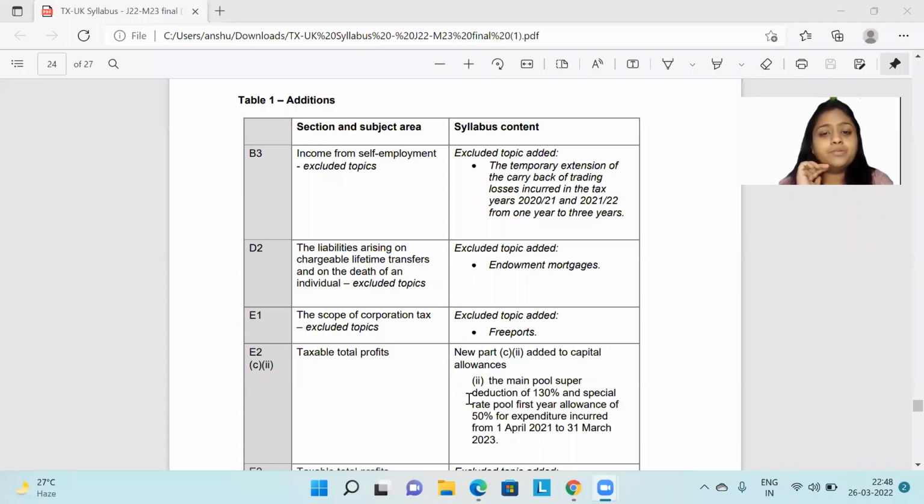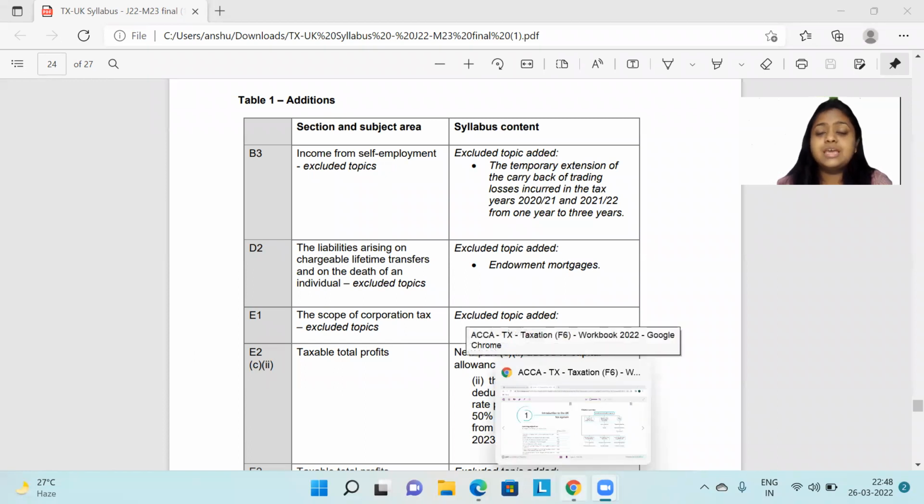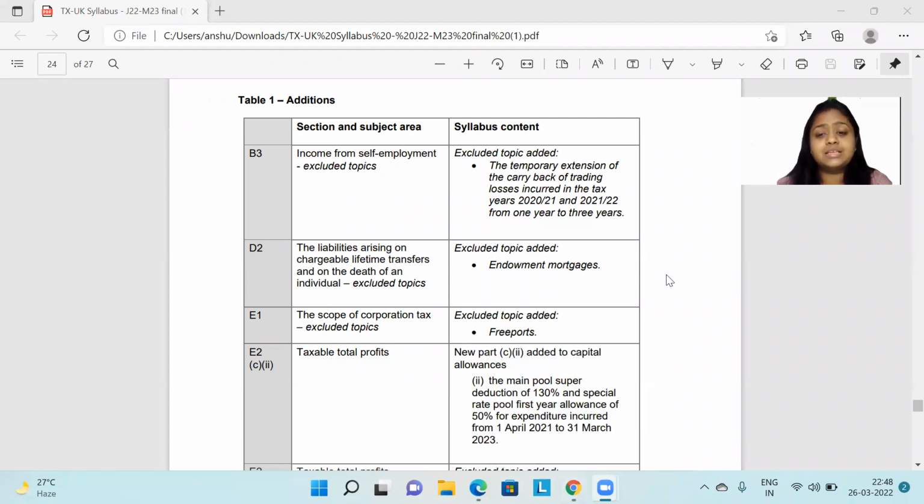I'll just share the screen. Now this is the list of the changes between the March attempt and the June onwards attempt as per the revised syllabus. So let's go one by one to each of the changes. I'll take it chapter wise. Then you all can correlate from the changes mentioned here.